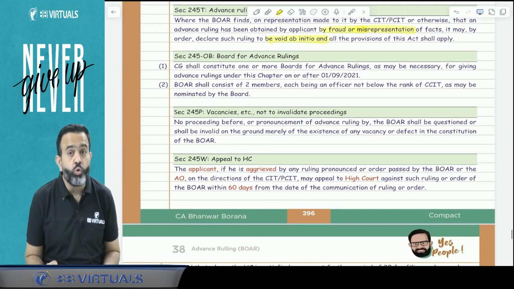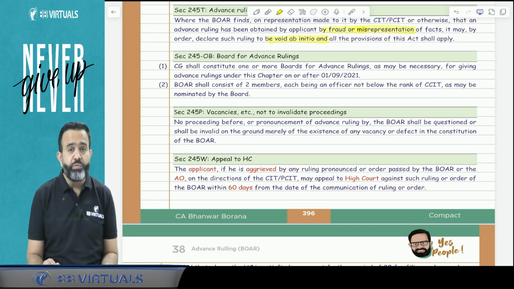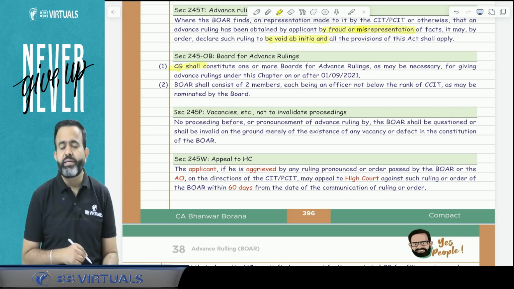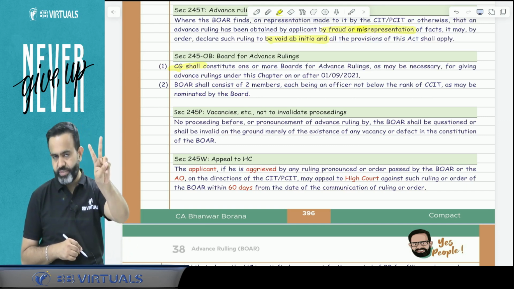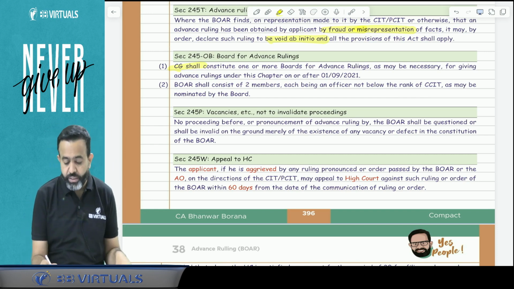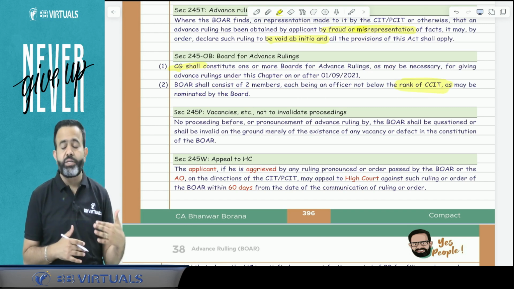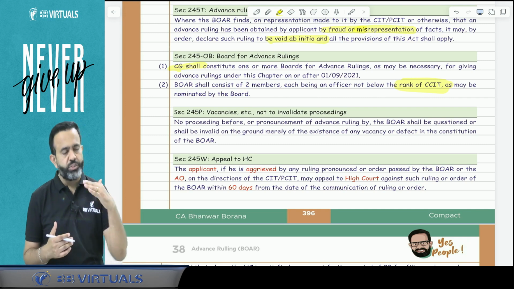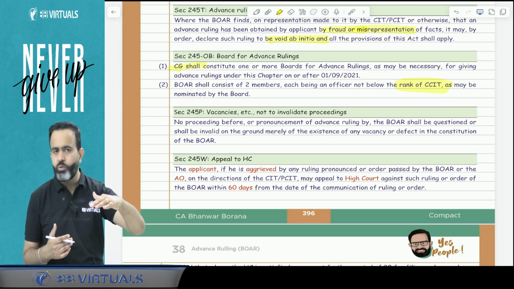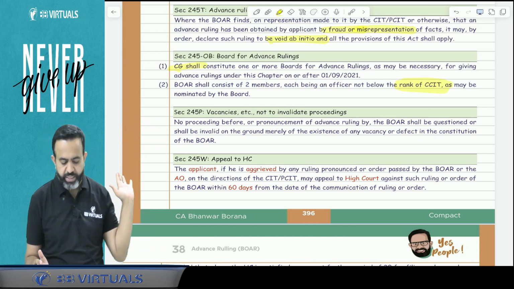Now, who will be the judges in the board for advance ruling? The lawmaker says that the board will be constituted by the central government. In every board there will be 2 members or 2 judges, and both members should not be below the rank of CCIT, meaning CCIT equivalent or higher. CCIT means Chief Commissioner of Income Tax.